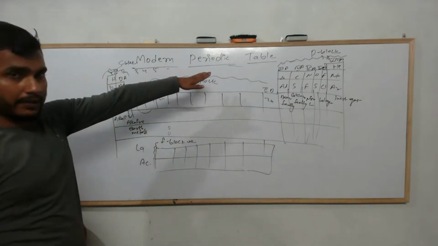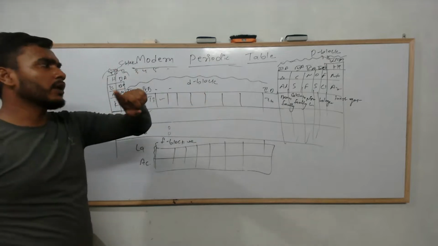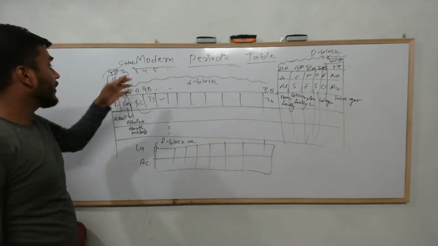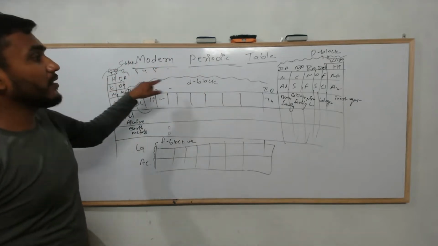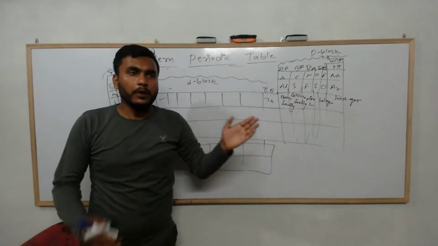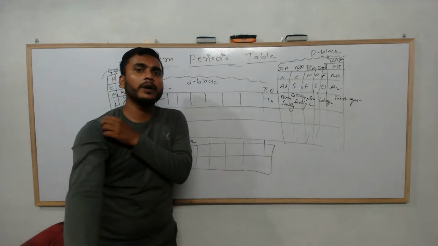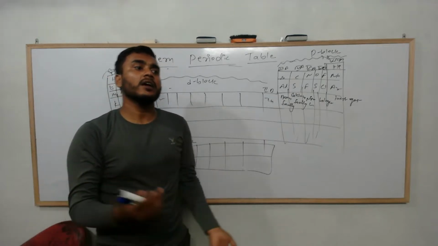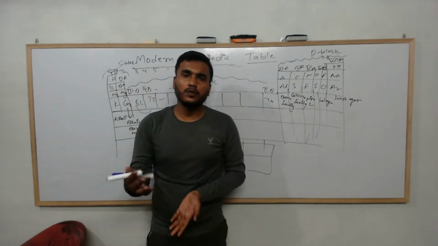Like hydrogen and helium are in the same period 1, but their properties are completely different. Like sodium, magnesium, aluminium, silicon, their properties are different as well. As the period changes, properties also keep changing because the number of electrons in the shell starts to change.